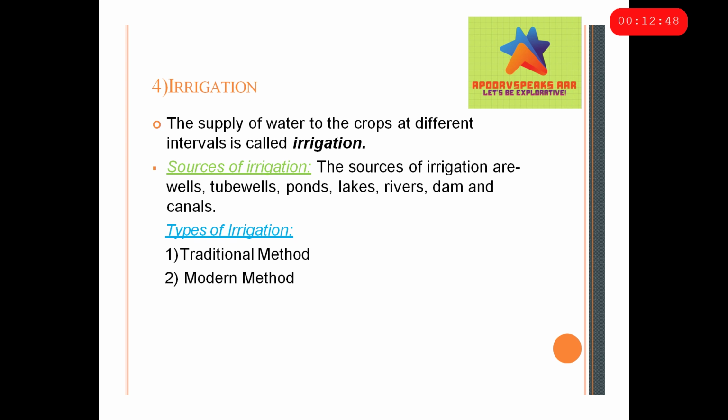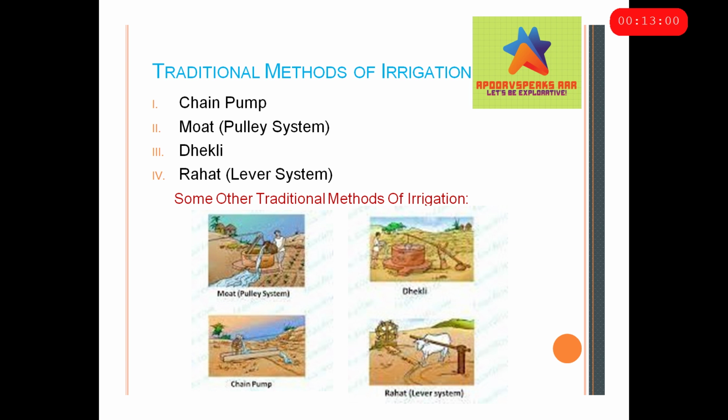And like every other step of cultivation, even irrigation has two methods, traditional and modern. Let's look at them simultaneously. So we have traditional methods of irrigation such as the chain pump, which you can see includes a chain and then the water goes through a canal or whatever this is and gets into the crop.